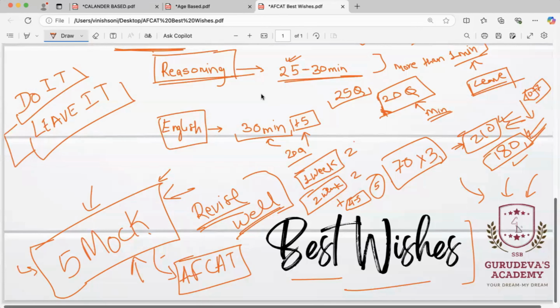That's how you analyze your preparation. After the first mock test, you will come to know certain things, that I am weak in this. Then go through that particular part before your second mock test. Then for your third mock test, revise the whole part again. We have a 1 week gap for this third mock test. Then see whether you are able to improve in your weak parts with revision again and again. That's how you prepare, and by the last mock test, you will be confident enough to sit in the exam.